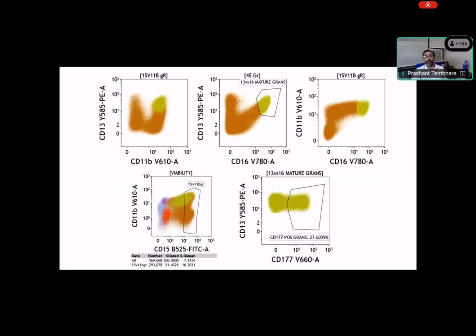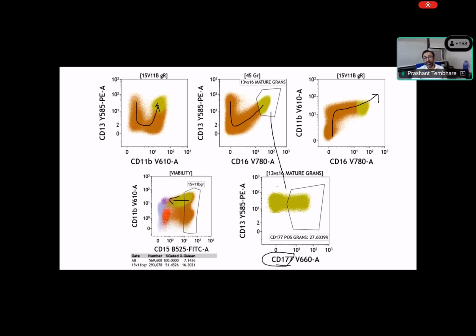In another case of CML, you can see normal maturation pattern in CD13, CD11b, CD16. You can see this type of maturation pattern, but at the same time there is loss of CD50, right? Then another marker which we see is CD177. CD177 is a chemotaxis marker, which is expressed only in neutrophil forms or band forms. Normally this CD177 protein is expressed in more than 50% of neutrophils, and abnormal loss in more than 70% of cells indicates absence.